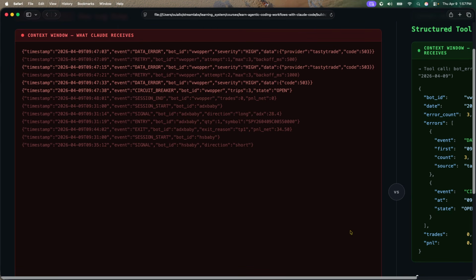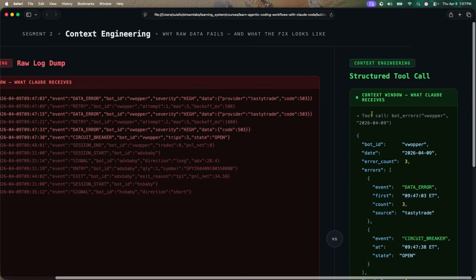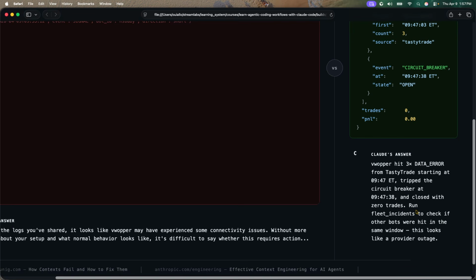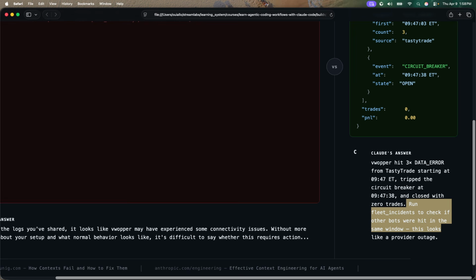The proper way to do it is with this structured call. This structured call is going to be using this MCP server. The MCP server is going to use the tool, find the bot, the date, and then the error count. So now it allows us to properly answer: VWAP hit 3 data failures from Tasty Trade starting at 9:47. It tripped the circuit breaker at 9:47:38. Close with 0 trades. Run the fleet analytics to check if other bots hit the same problem. So it allows us to properly understand what we get.